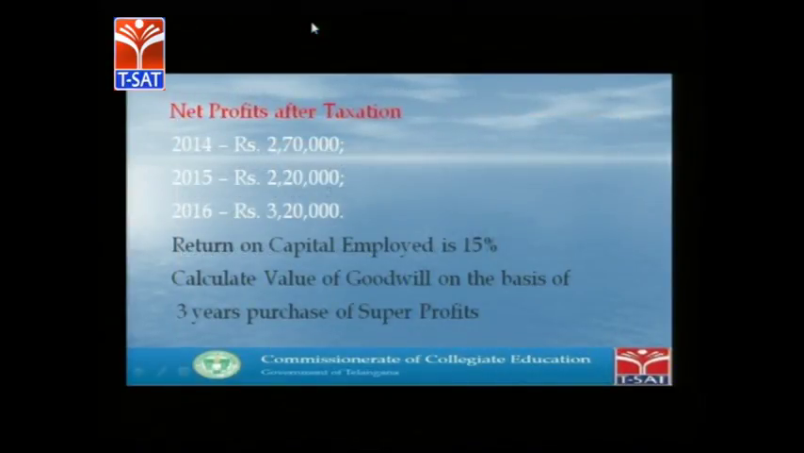Another additional information that is given: net profits after tax are 2,70,000 for the first year, 2014; in 2015 it is 2,20,000; and in 2016 it is 3,20,000. Return on capital employed is given as 15%. Calculate the value of goodwill on the basis of 3 years purchase of super profits.